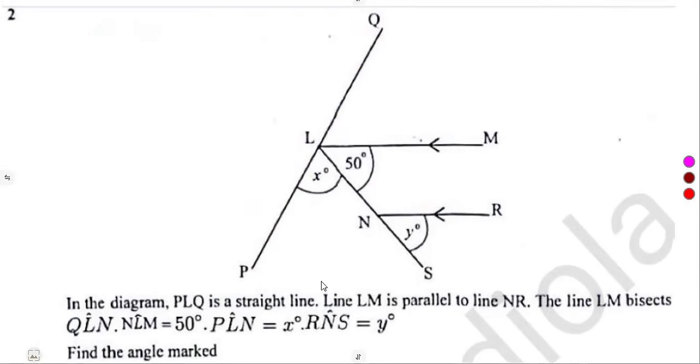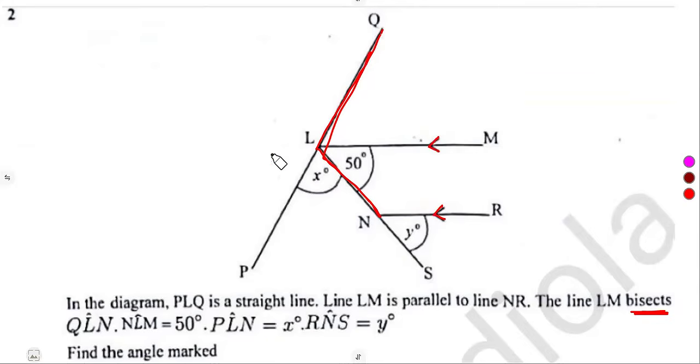And from this information, the line LM is parallel to NR. So these two lines are parallel, as we are given. The line LM bisects angle QLN, from Q to L to N. There is a very important statement there. What is to bisect? To bisect is to divide into 2 equal parts.